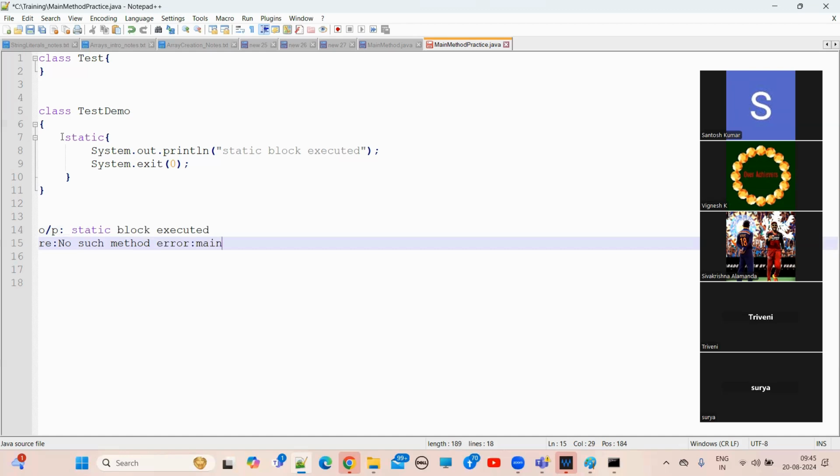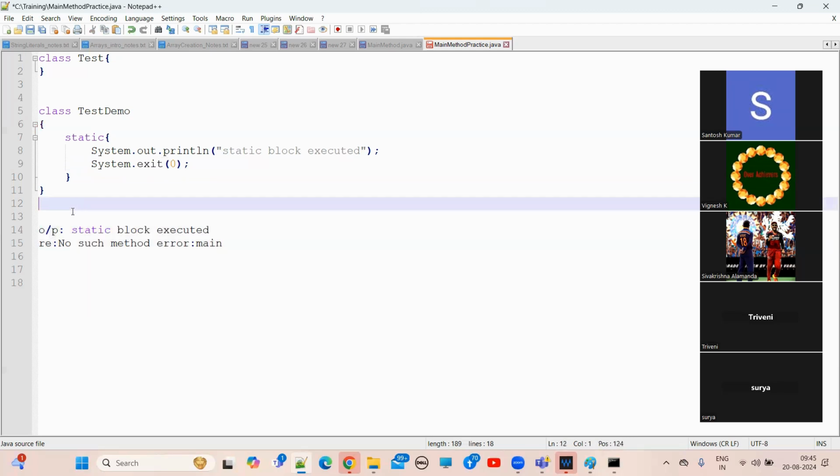Otherwise the JVM shuts down automatically at the end. Remember the 8 steps. So what is the way? System.exit(0). If you put this line, the JVM will shut down, guys. Manually we are making the JVM shut down.